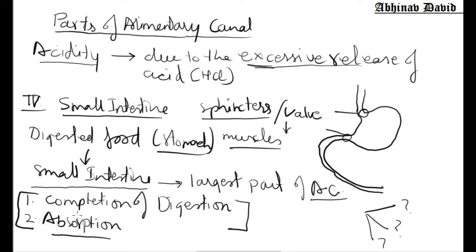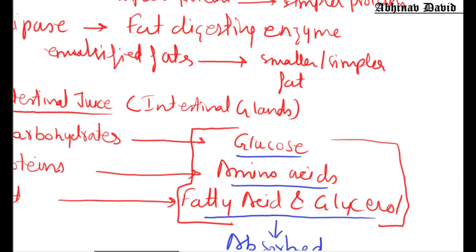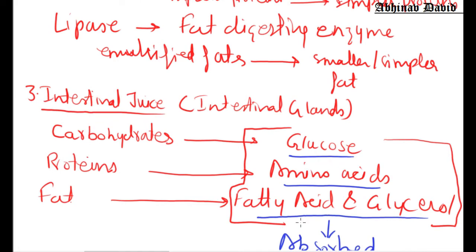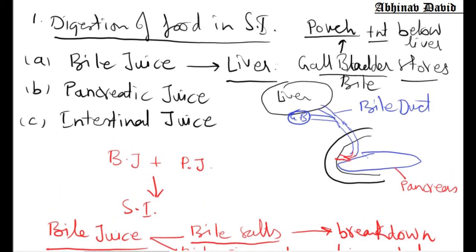We have already studied how digestion takes place. We have already studied that three types of digestive juices are present in the small intestine. What are the three types? Number one, bile juice, pancreatic juice, and the third one is intestinal juice.